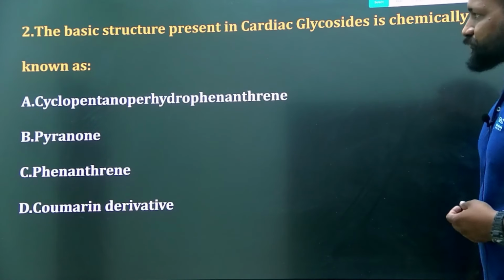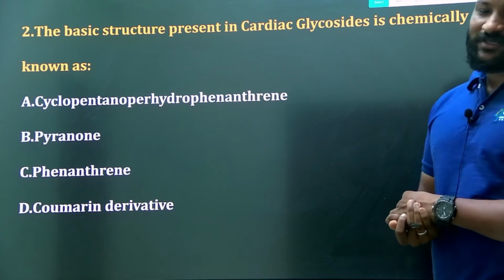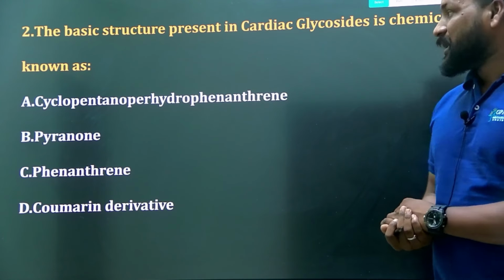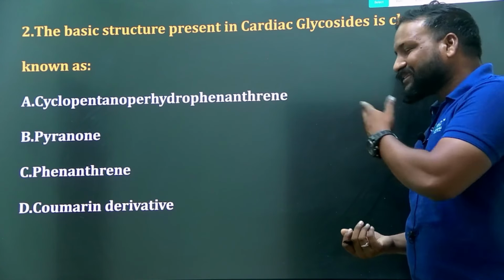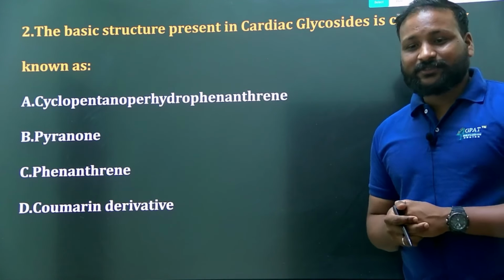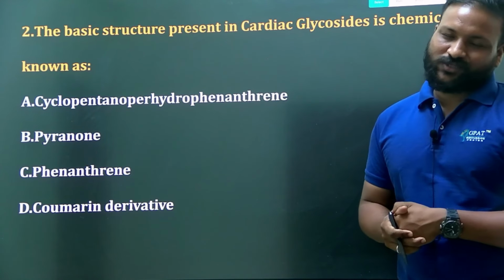Next question. The basic structure present in the cardiac glycosides is chemically known as: cyclopentanoperhydrophenanthrene, pyranone, phenanthrene, or coumarin derivative. What is the right answer? Please let us know in the comment box.